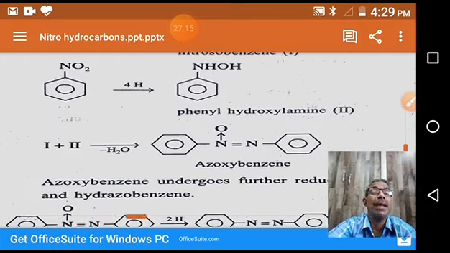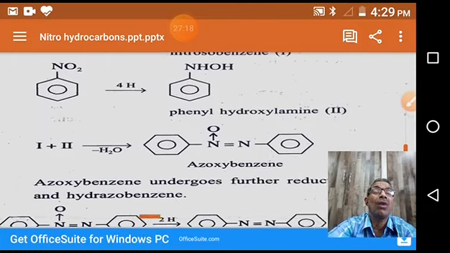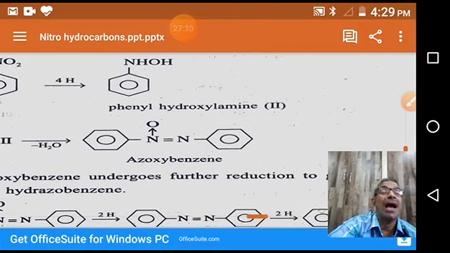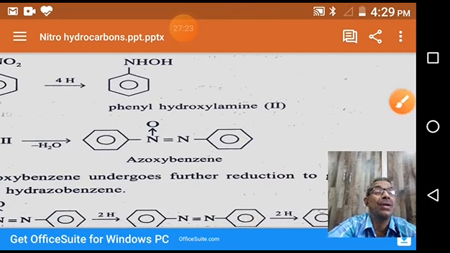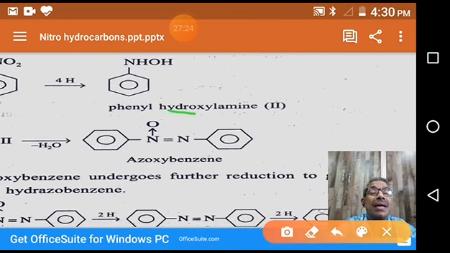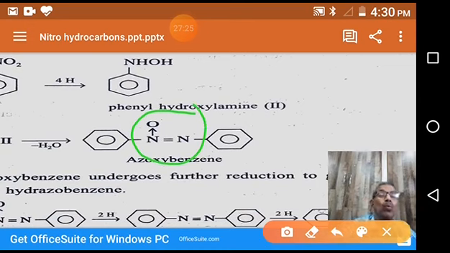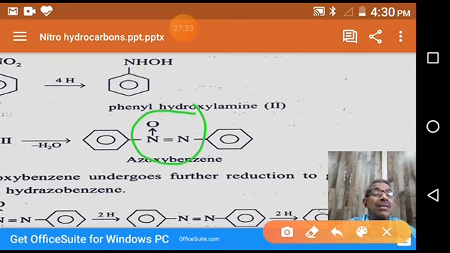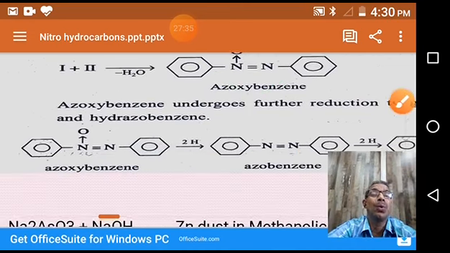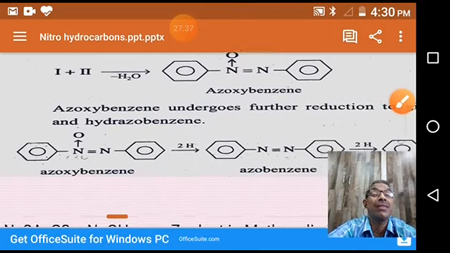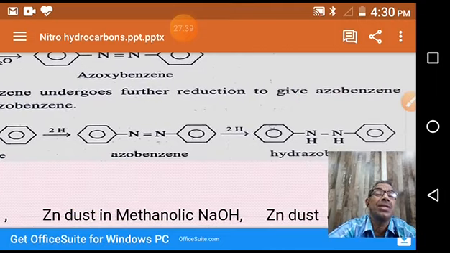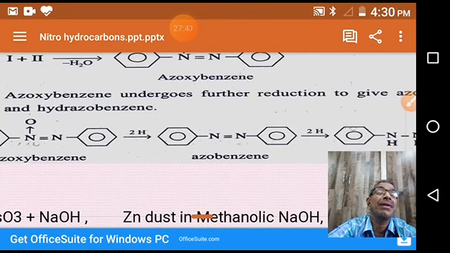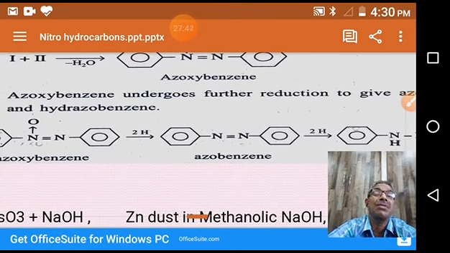By combining 1 and 2, by losing one water molecule, we get azoxybenzene. You see carefully, this is the azoxy group, N=N→O. This is the azo group, with one oxygen there: azoxybenzene. This azoxybenzene undergoes a reduction reaction, further reducing to azobenzene. Why are we calling it a reduction reaction? Losing of one oxygen atom.